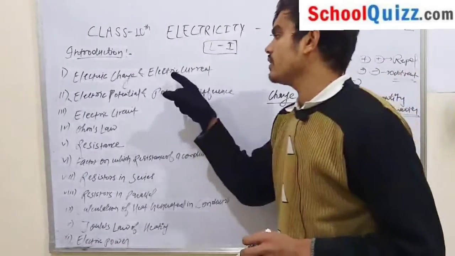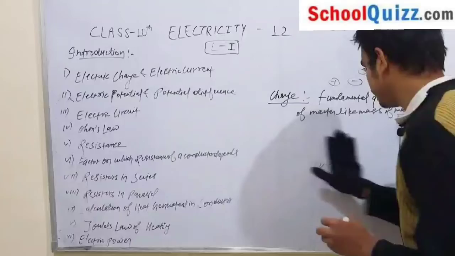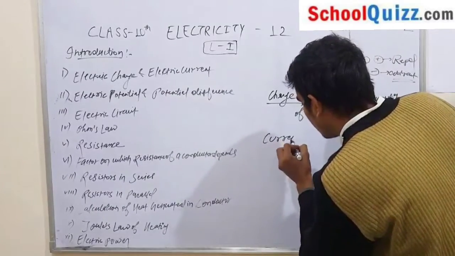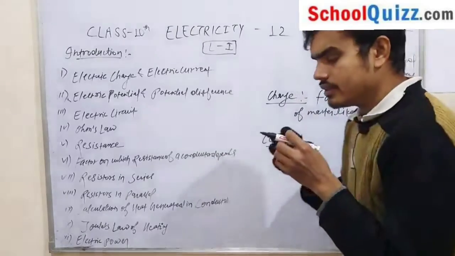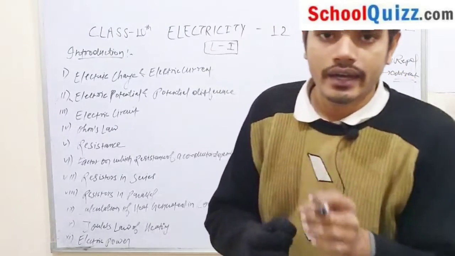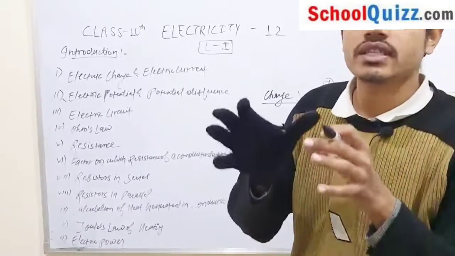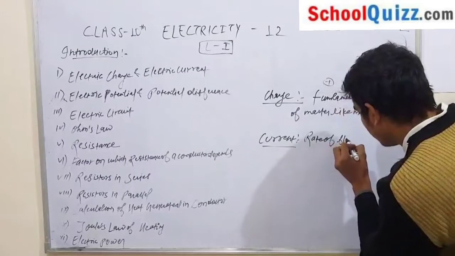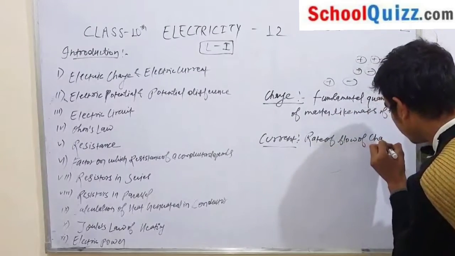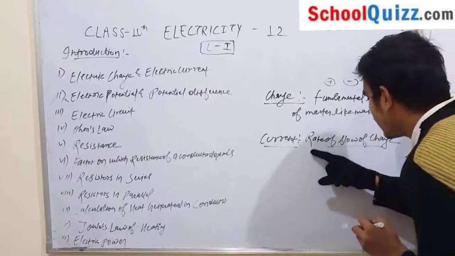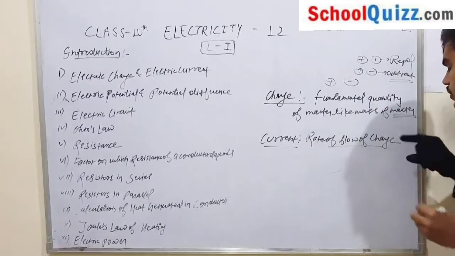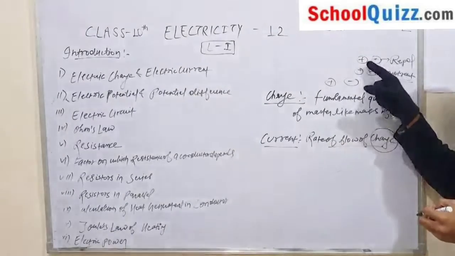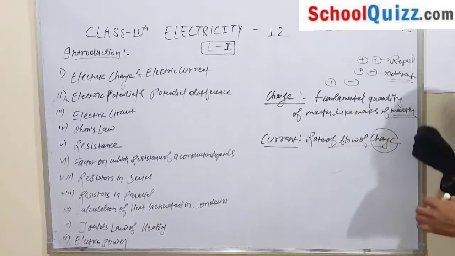Now our next topic is electric current. What is electric current? In simple words, electric current is the rate of flow of charge. We know what charge is. Charge is a fundamental quantity. It is of two types, and the same type of charge repels and opposite charge attracts.